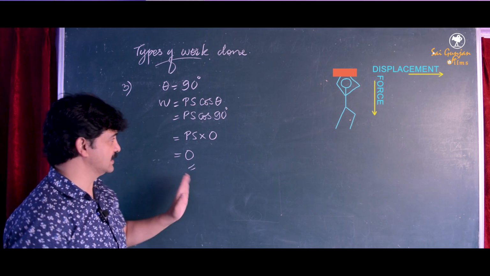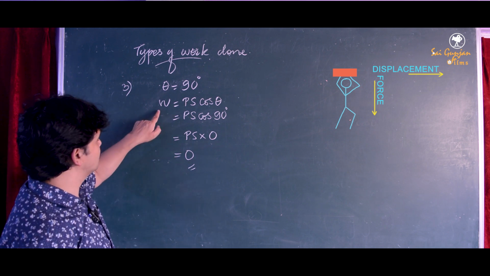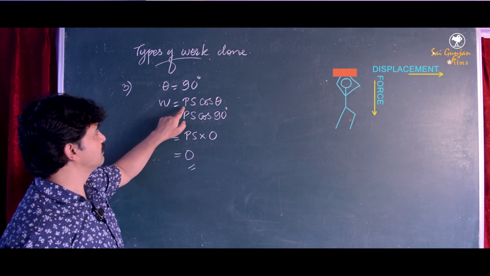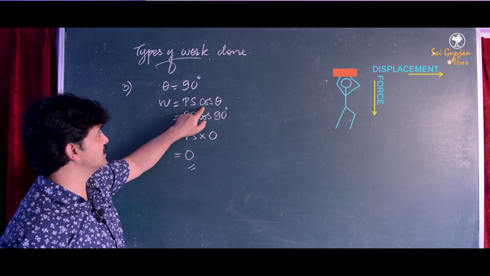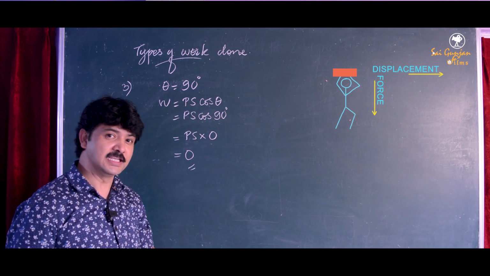So this is the third type of work. In this case, you see this formula, work is equal to F into S into cos theta, can be applied to find out the work done in any case.